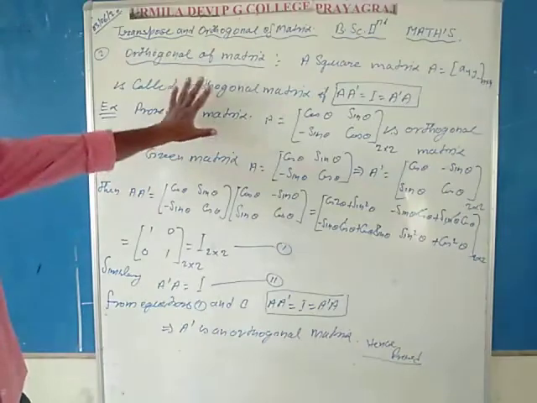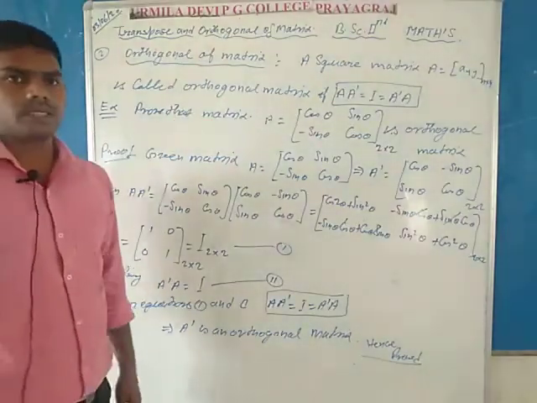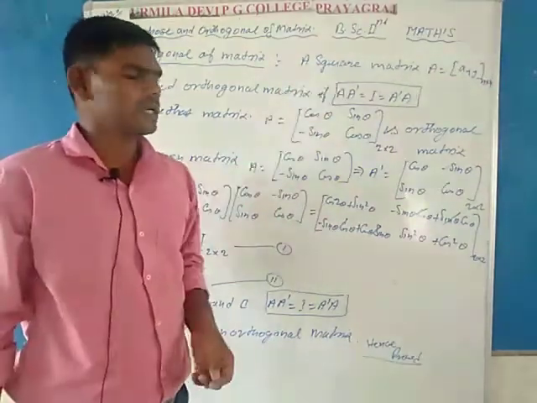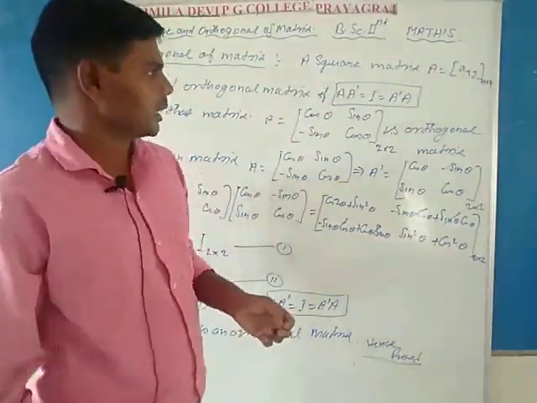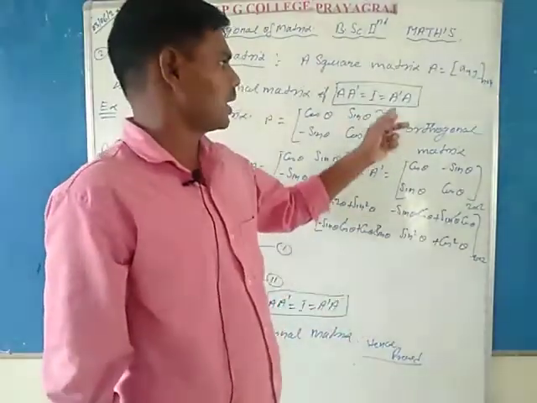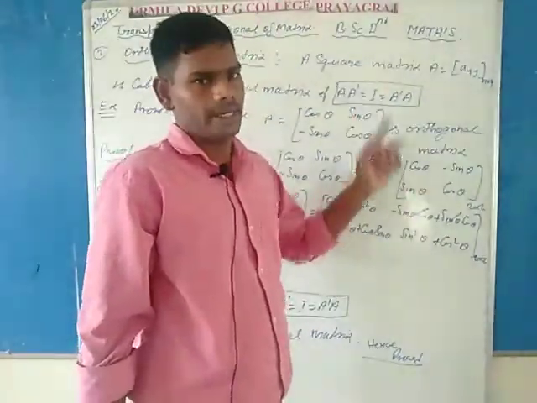So in any orthogonal matrix, there are 2 important points. First, the matrix should be a square matrix. Second, A dash multiplied by A is equal to the identity matrix, and A dash A multiplied also equals the identity matrix.